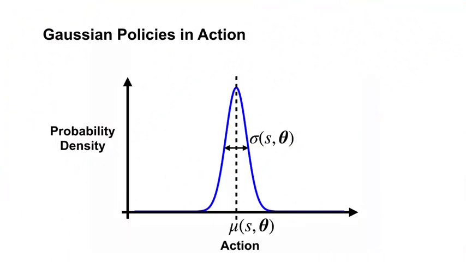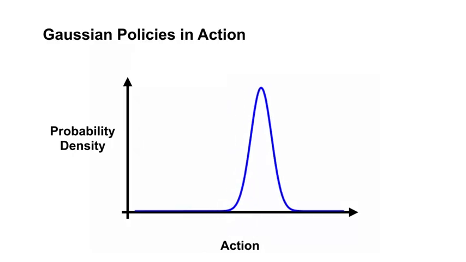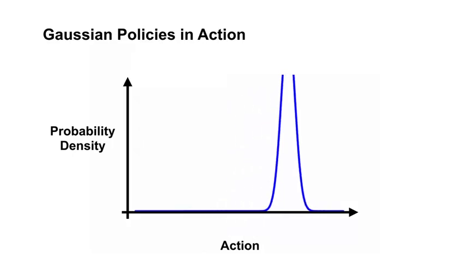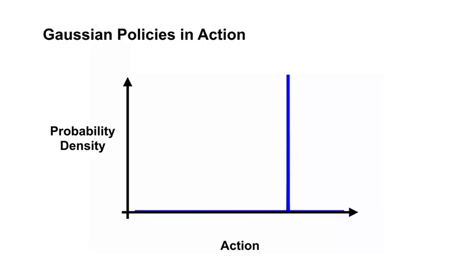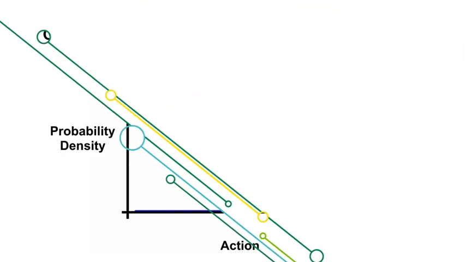Sigma essentially controls the degree of exploration. We typically initialize the variance to be large so that a wide range of actions are tried. As learning progresses, we expect the variance to shrink and the policy to concentrate around the best action in each state. Like many parameterized policies, the agent can reduce the amount of exploration over time through learning.